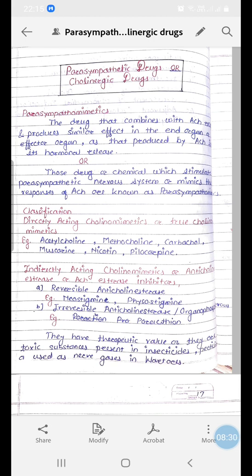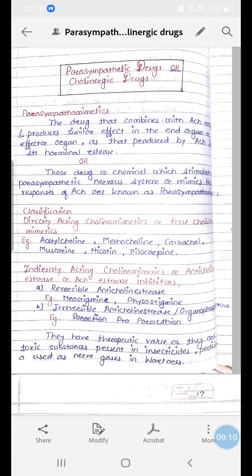So actually these are not drugs, these are poisonous substances which are present in insecticides and pesticides. They are classified under irreversible anticholinesterases. So this second category has no therapeutic use, and they can also be used as nerve gases in wars, as a chemical weapon, you can say.